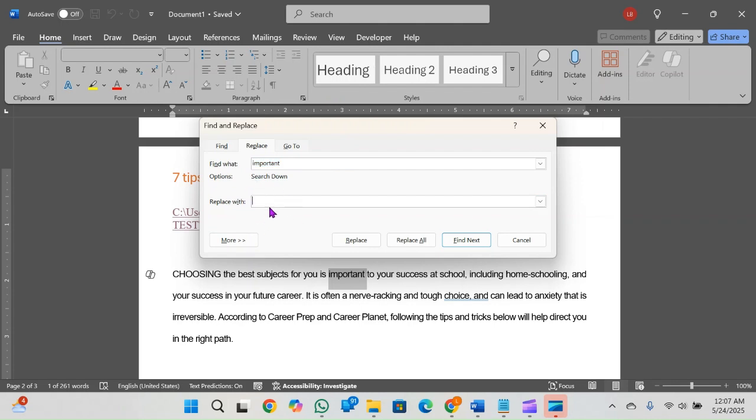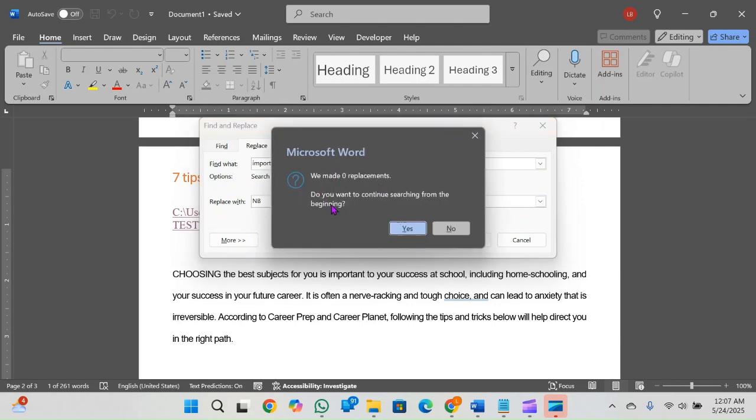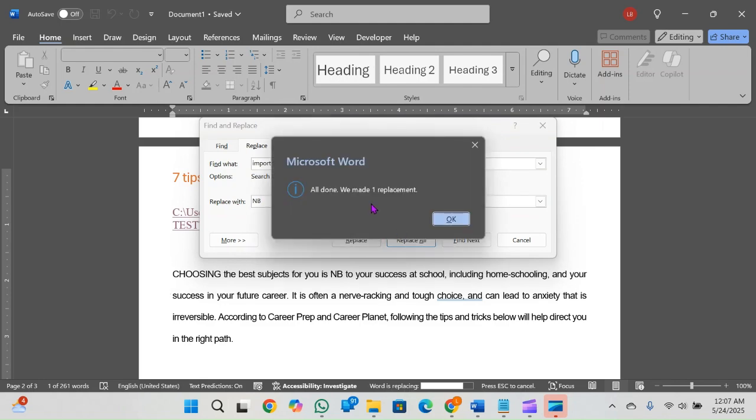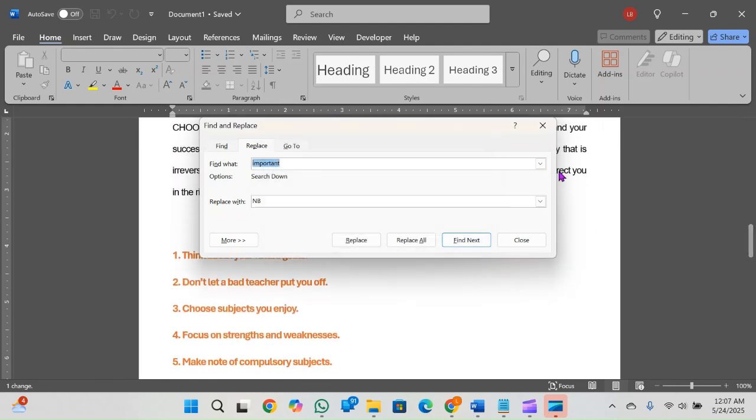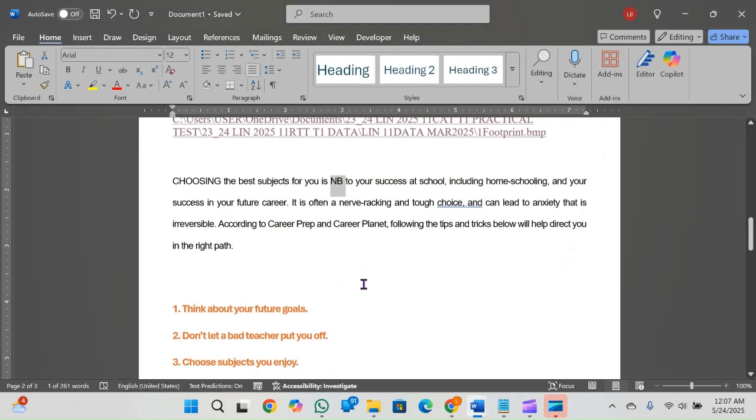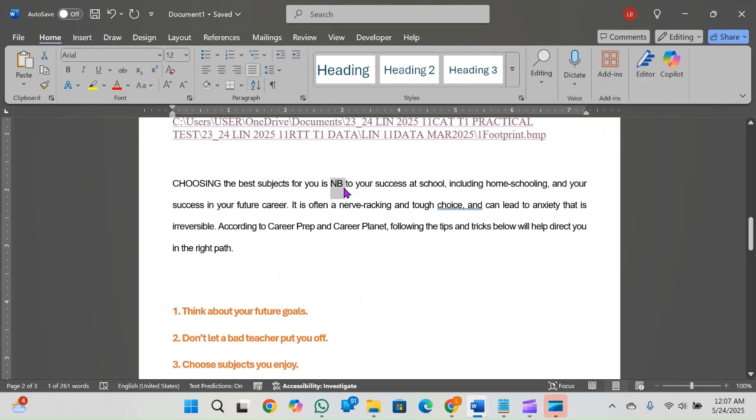what we want to replace it with. I'm just going to replace it with NB. Let's say replace all. We made zero replacements. Let's say yes. Okay, there was one replacement because there was only one to replace. You see, important now changes to NB.